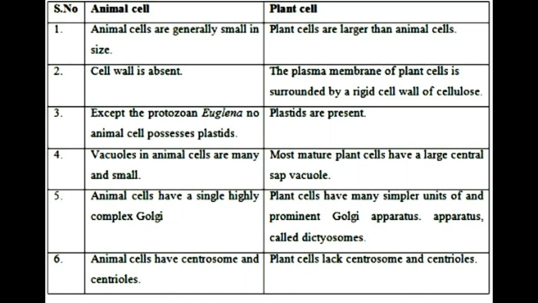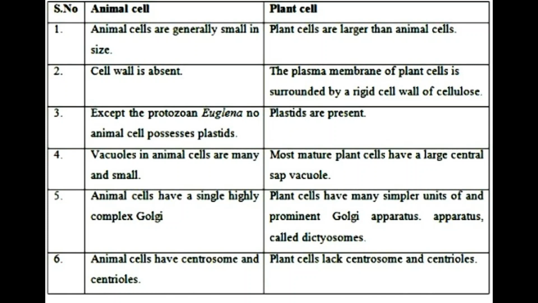This makes the roughage in our diet. Number 3, except the protozoan Euglena, no animal cell possesses plastids. Euglena is the single exception. And in plant cells, of course, plastids are present.